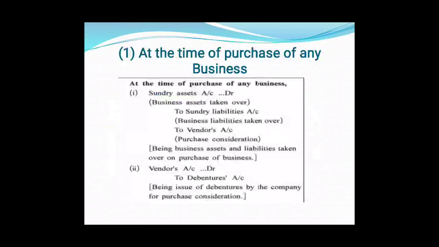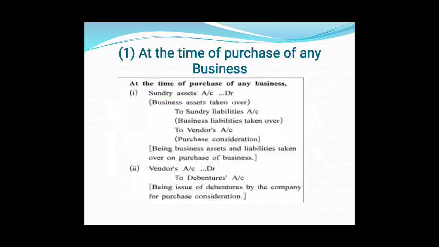Okay, so the first entry is passed for the purchase of assets and taking over the liabilities, right? Now in the second entry, payment is done through debentures. So for payment, the vendor's account is debited and debentures account is credited.